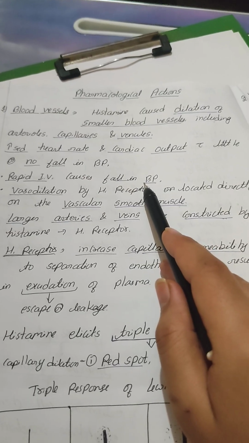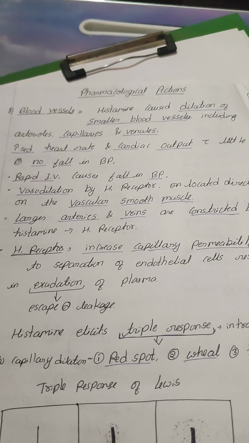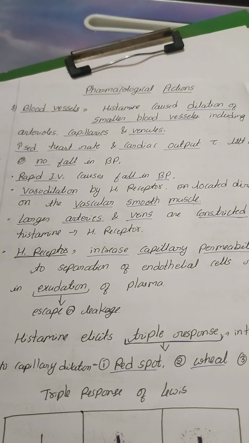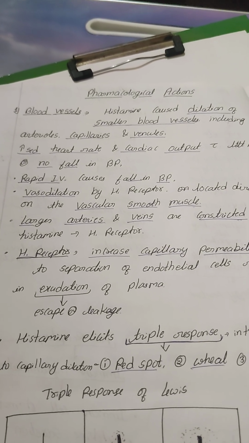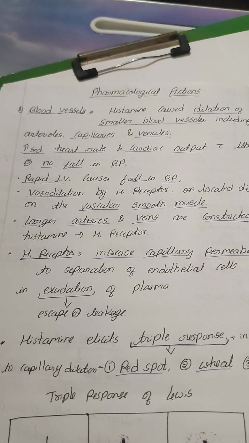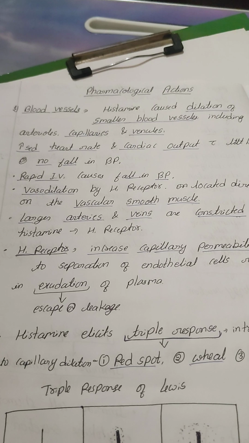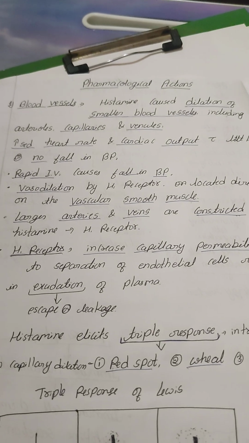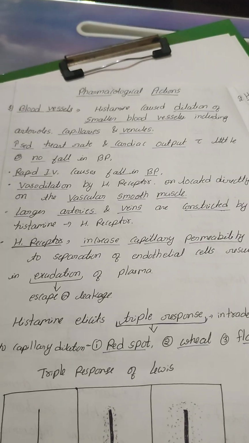You can understand here: when histamine is given slowly, like oral administration, it is released slowly in our body, so it does not cause a sudden fall in blood pressure, but rapid IV injection causes a fall in the BP, a decrease in blood pressure.